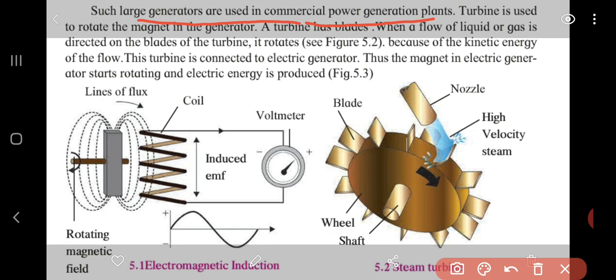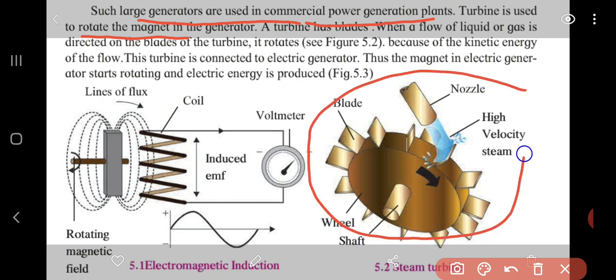A turbine is used to rotate the magnet in the generator. Okay, so we need a magnet, and to rotate the magnet we need a turbine. And the turbine has blades. You can see in the diagram, this is the turbine. Okay, you can see a particular structure. So here you can see there are blades.